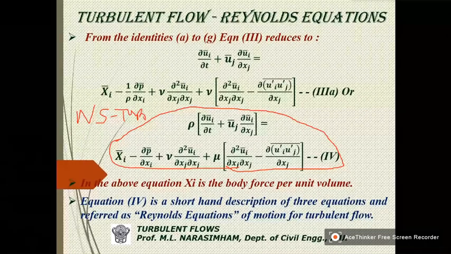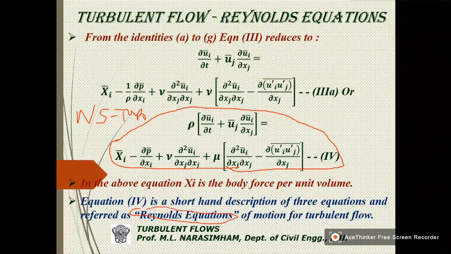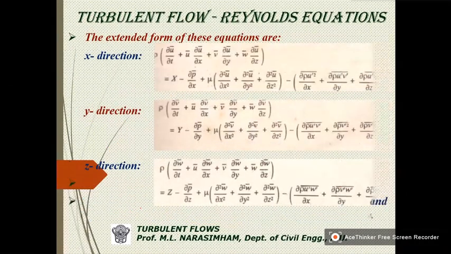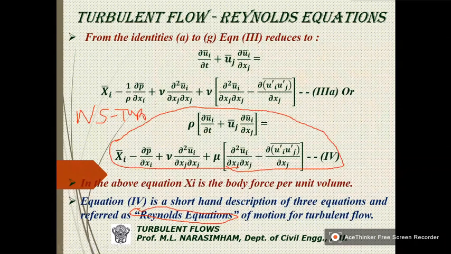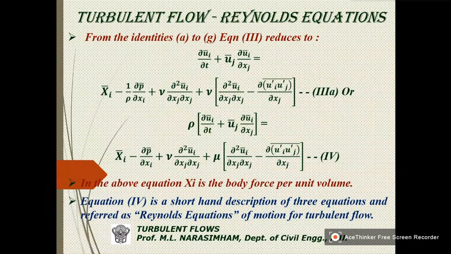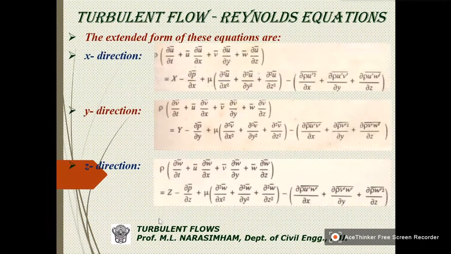We call it only Reynolds equations, or equations of motion for turbulent flow. Right? So this is in shorthand form or short form, and these are expanded. When you expand it, this is how they will look.